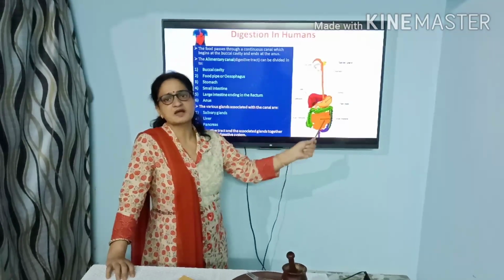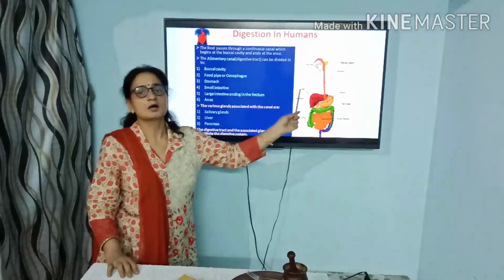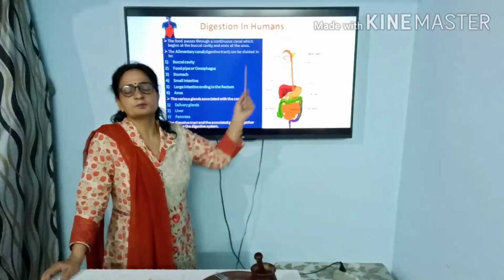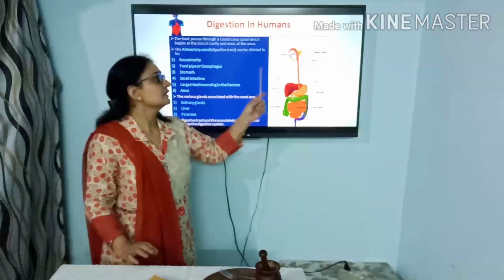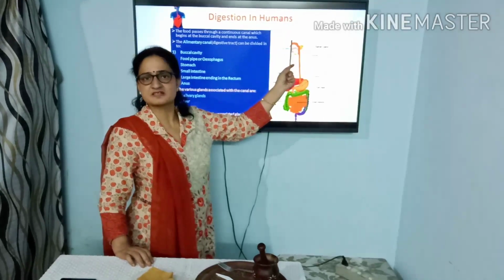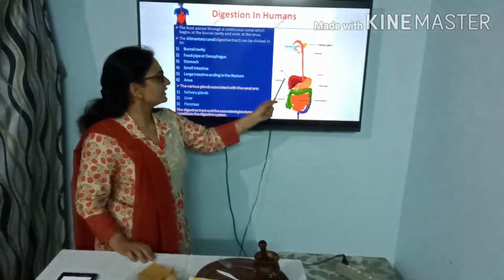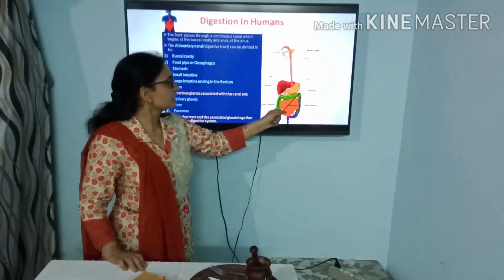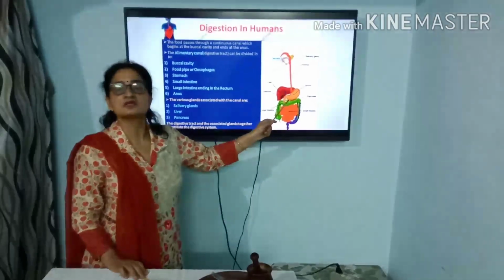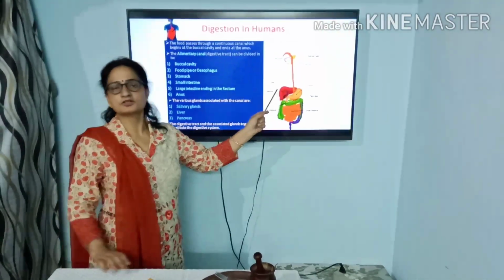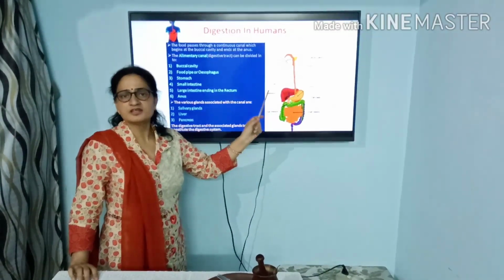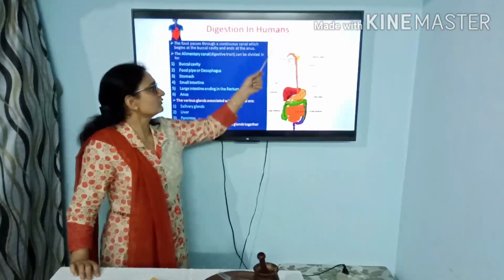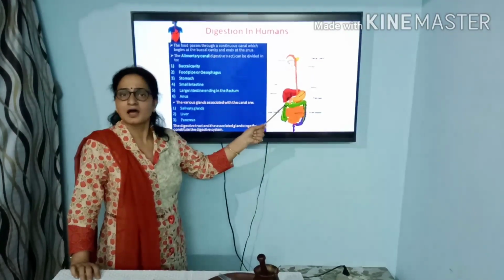But only these parts are not involved in the digestion process. Apart from all these parts of the alimentary canal, some important glands are also there which play an important role in the digestion process. These glands are the salivary gland, which is present in our mouth, and then we have the liver and gallbladder. The liver is the largest gland of our body, and next we have the pancreas, which is situated just below the stomach. These glands also play an important role in digesting various components of the food molecule into simpler substances.